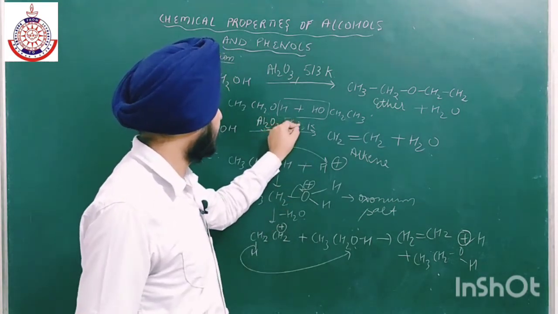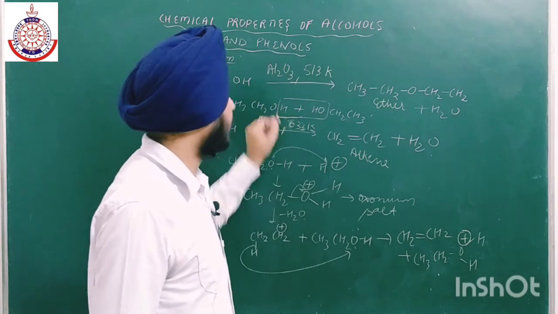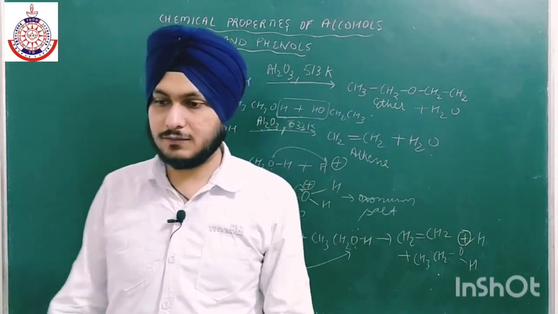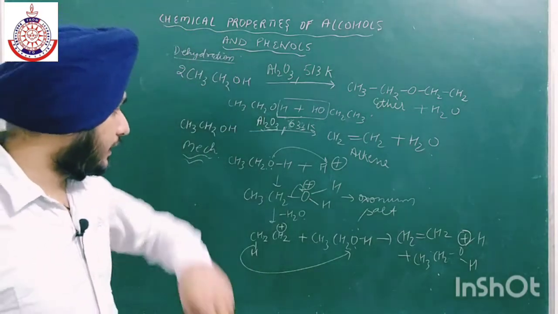So at low temperature the formation of ether takes place and at high temperature the formation of alkene takes place.